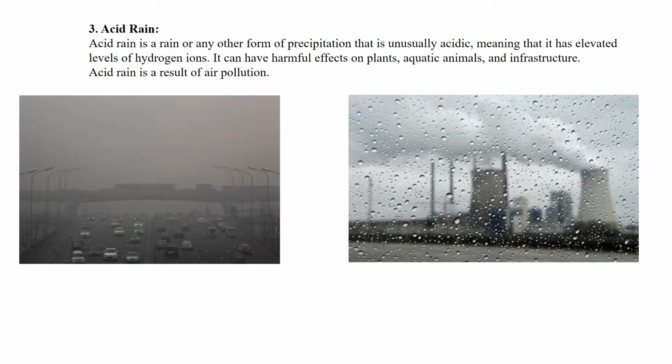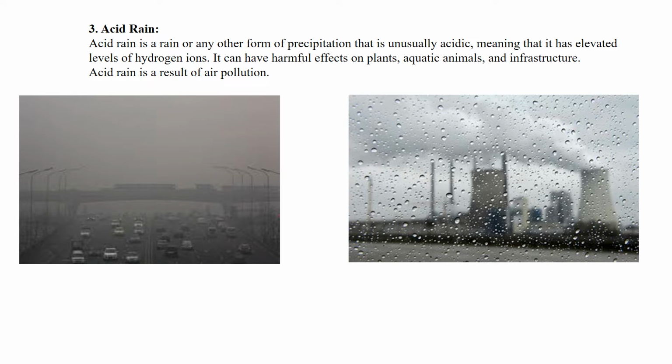The next serious problem, or the next issue, is acid rain. Acid rain is rain or any other form of precipitation that is unusually acidic, meaning that it has elevated levels of hydrogen ions. It can have harmful effects on plants, aquatic animals and infrastructure. Acid rain is a result of air pollution. As you can see in these figures, the rain is occurring, which is acidic rain.